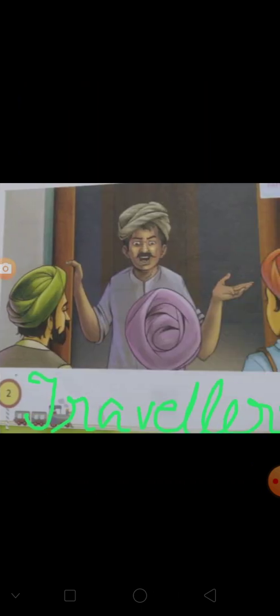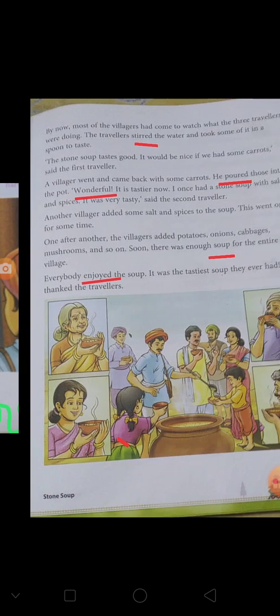On the next page there is a picture where all three travelers were planning how they will make this soup tastier. So this is the remaining part of the story. Here you are seeing I am going to the first paragraph of page number 3.